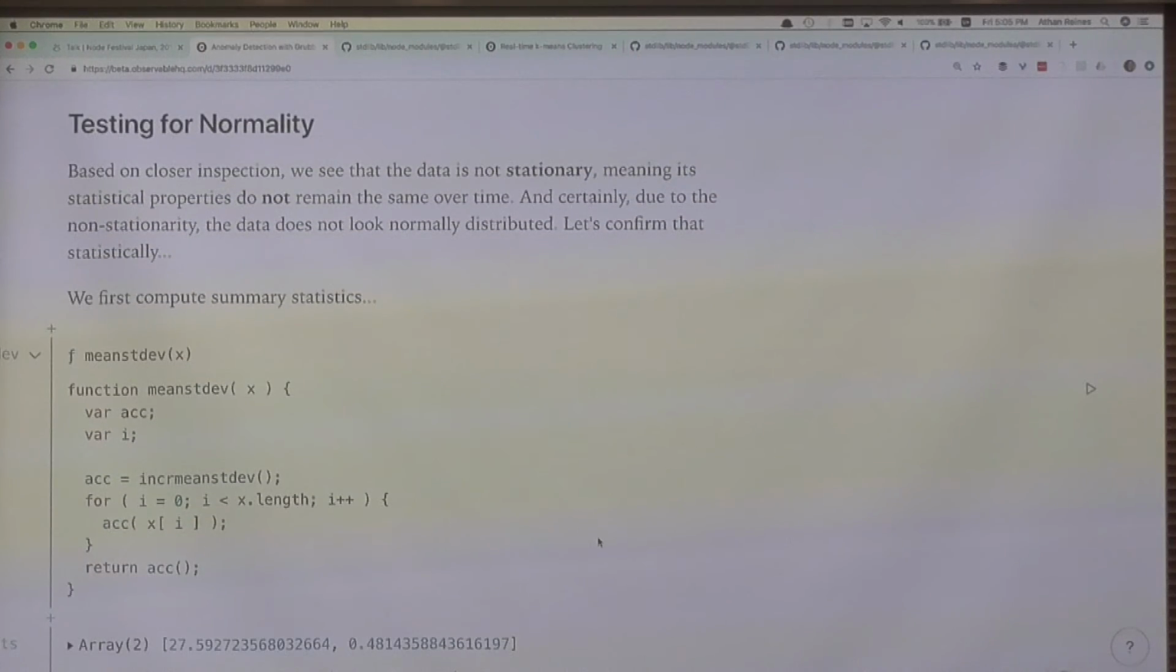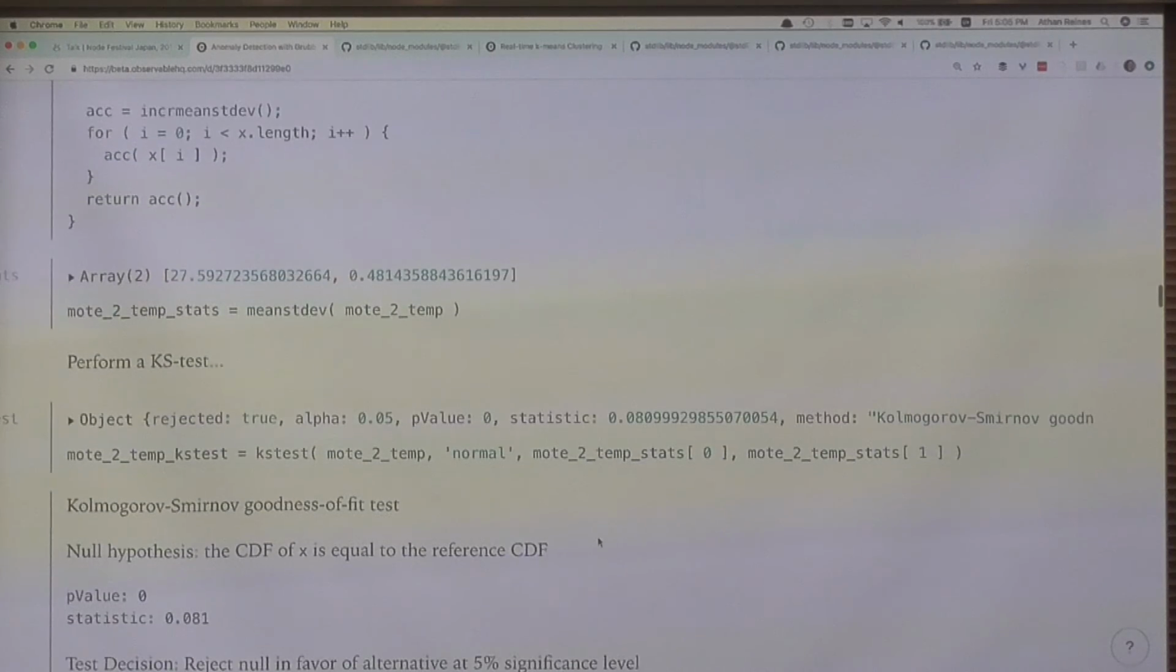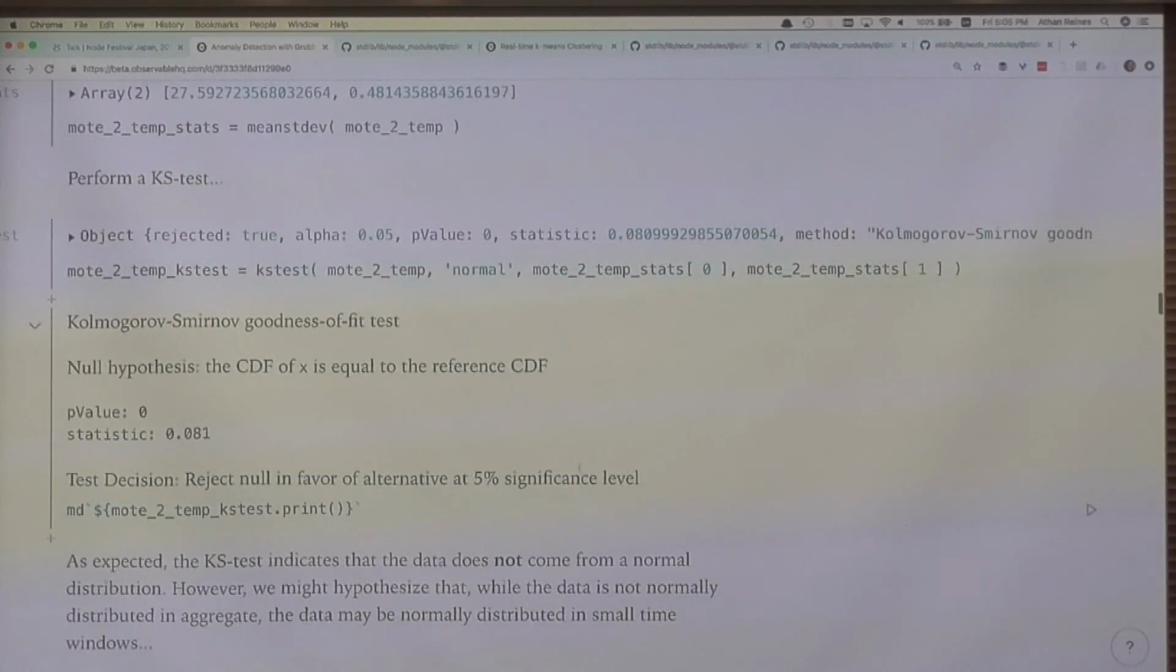So remember that I said that the particular test that we're going to use for real-time anomaly detection is Grubbs test, which assumes normality, meaning that the data comes from a normal distribution. It looks like it's bell-shaped. So we need to first verify that. And how we verify that is using a statistical test called the KS test. So we run that test, and what we end up finding over the entire data set is that the data is not normally distributed.